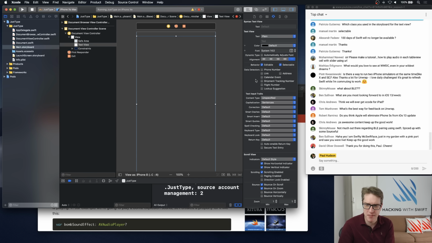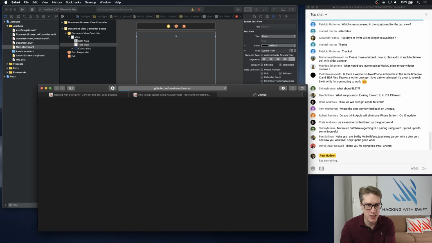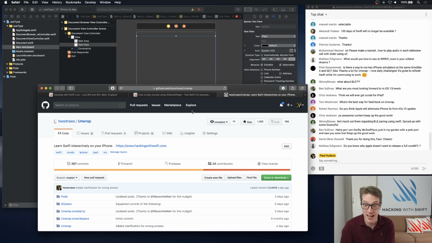What's the best way to feedback? The best way to feedback is on GitHub. It's open source. You can go to github.com/twostraws/unwrap and just change the code, open a pull request, make the change you want to see, and I'll merge it in. It's open source. Please help out. Don't just complain.